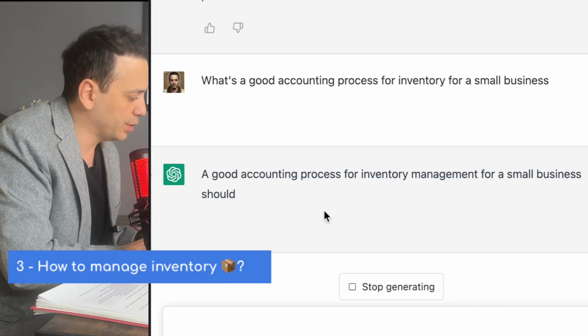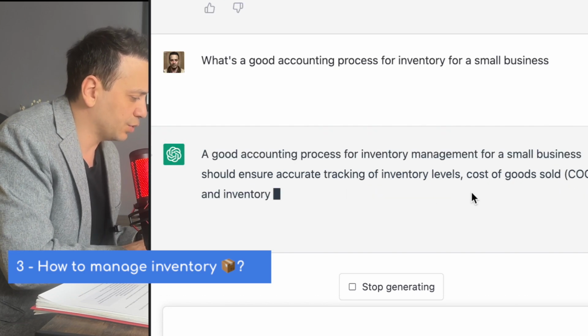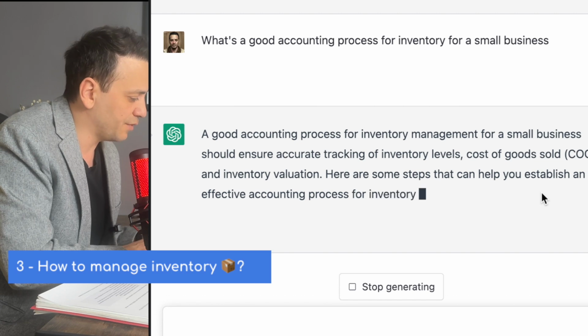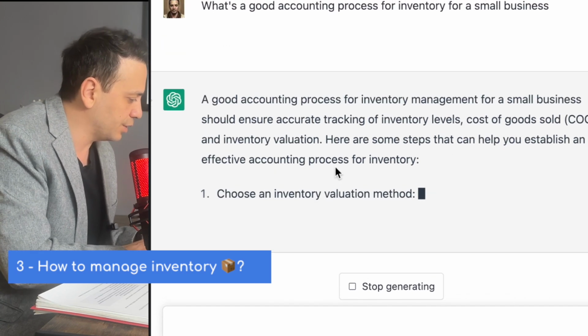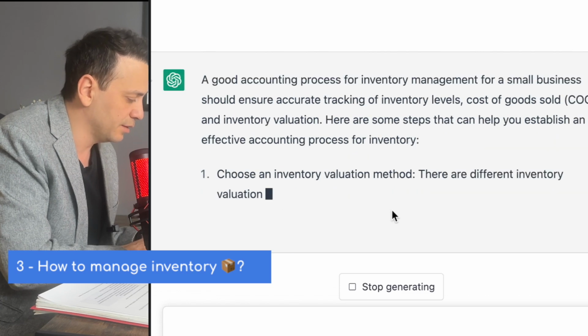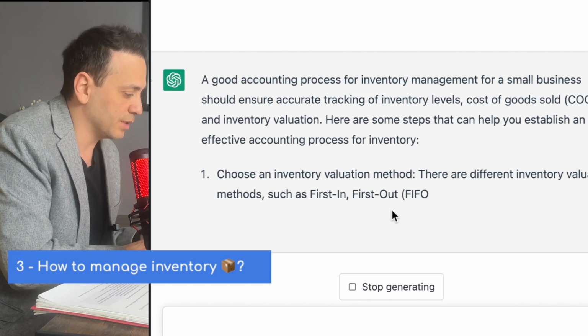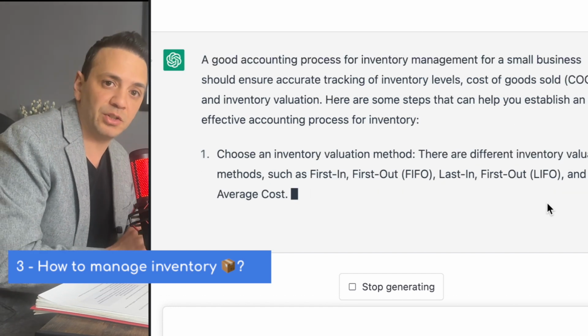All right, so it's going to say that a good accounting process for inventory management is going to consist of a few steps: tracking of inventory level, cost of goods sold, inventory valuation. All right, this is good general guidance, but are there more specific steps here to follow? Here are some steps. All right, so it's going to talk about choosing an inventory valuation method. So that's pretty good, right? So it's going to say there are a couple of big ones, first in, first out, which is FIFO, or last in, first out, or LIFO, which is a pretty big decision to make in a business.